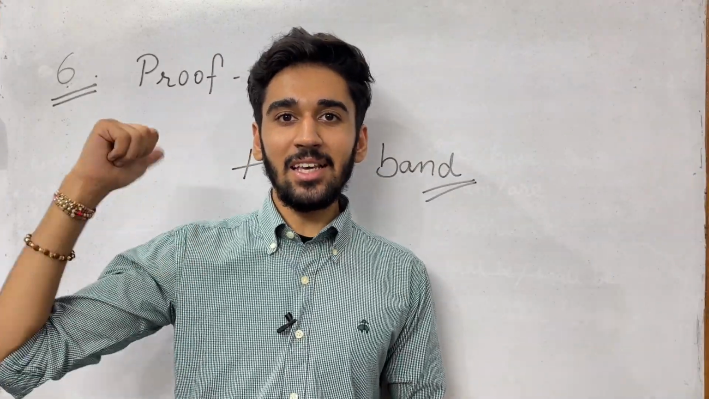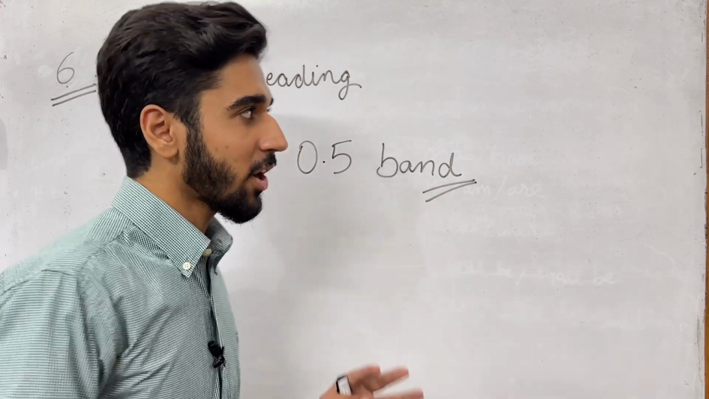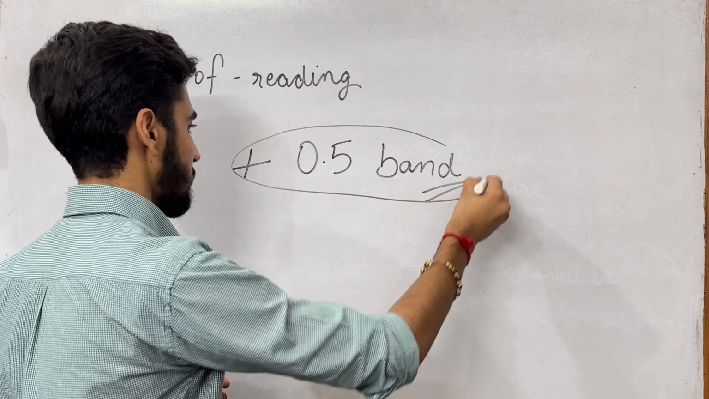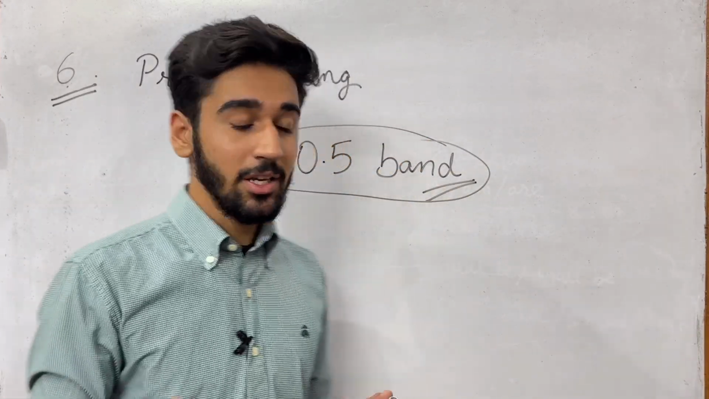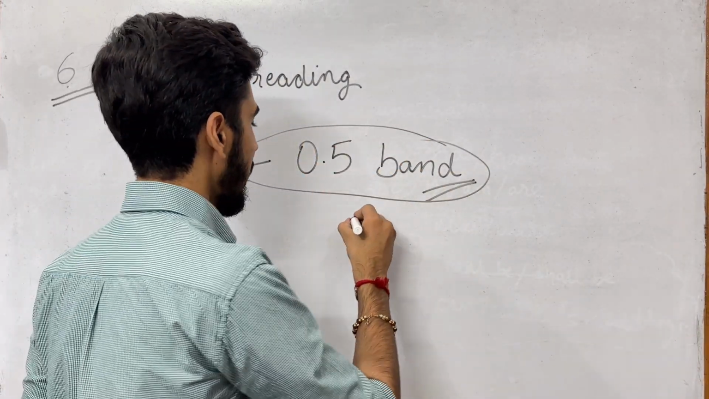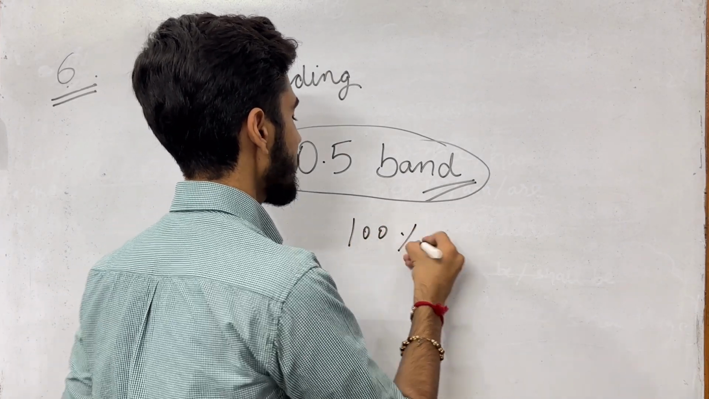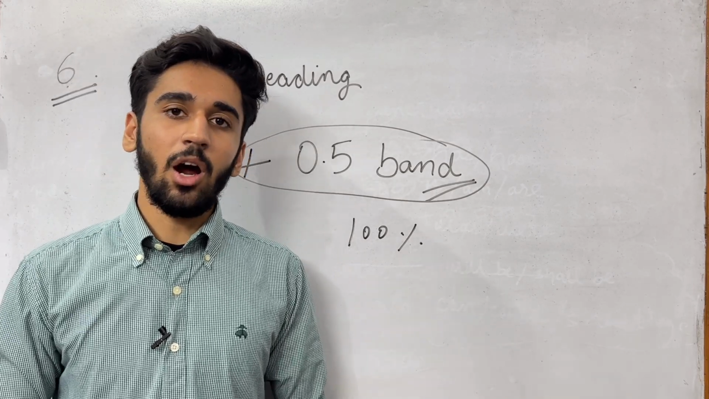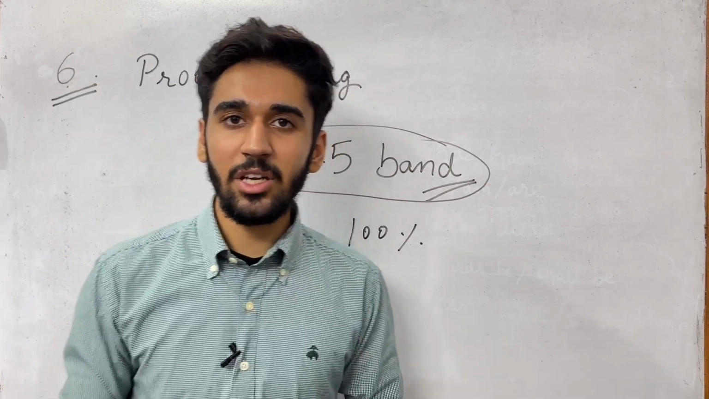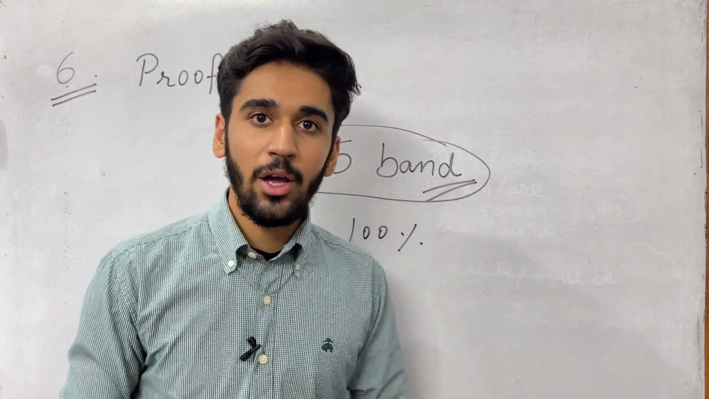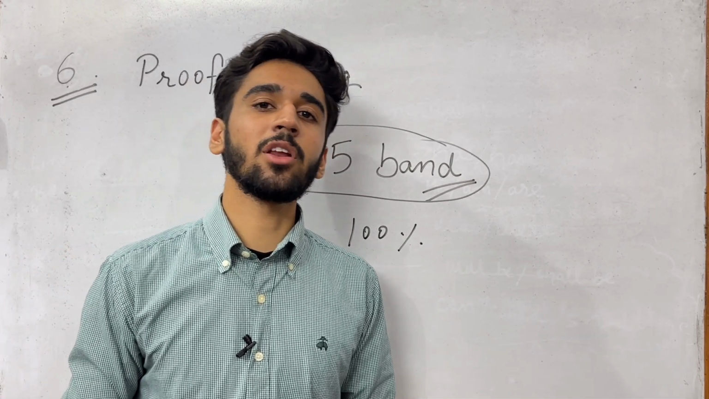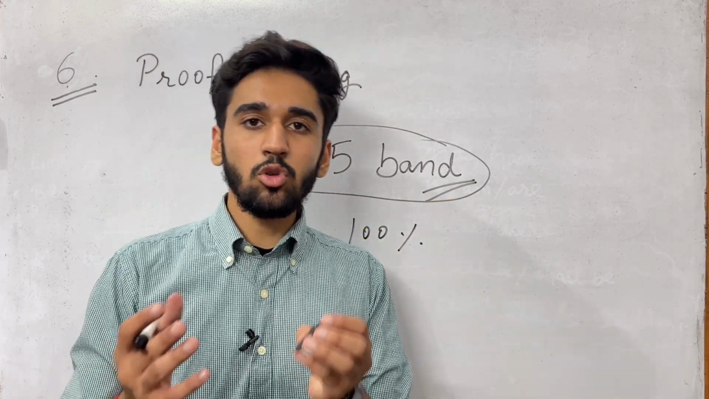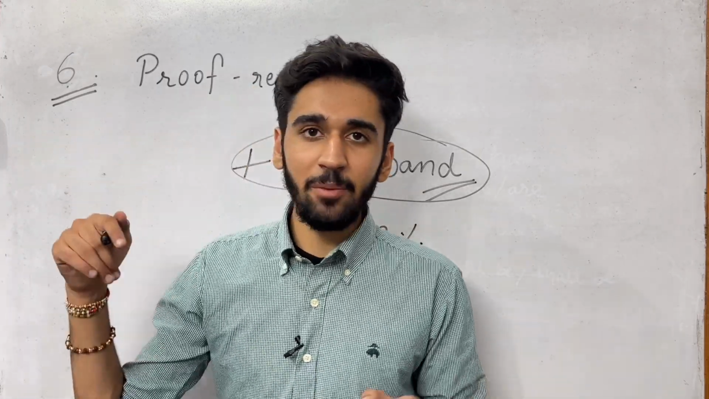I would regard the sixth step as the most important one, as it can increase half a band for every student. I am very sure of this, because 100% of the time one has made a lot of mistakes in writing. 100% of the time students make some mistakes. Some are not able to write the spellings well, some have written out of topic, some have written wrong grammar. So when you proofread, what does proofreading mean?